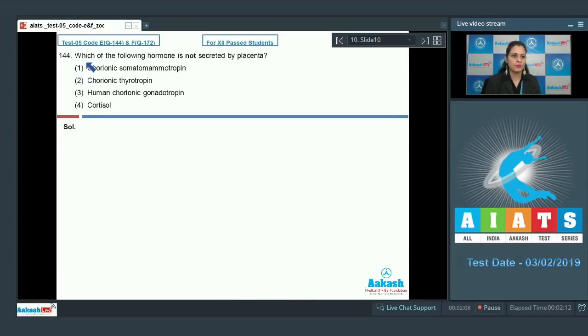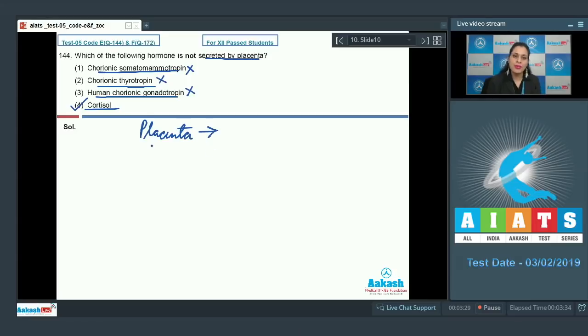Question number 144. Which of the following hormone is not secreted by placenta? And the options are chorionic somatomammotropin, chorionic thyrotropin, human chorionic gonadotropin and cortisol. And we know that the correct answer to this question is option number 4, cortisol. Cortisol is not secreted by placenta but from the zona fasciculata layer of adrenal cortex during pregnancy. Placenta releases chorionic somatomammotropin, chorionic thyrotropin, human chorionic gonadotropin. So these are the incorrect options.